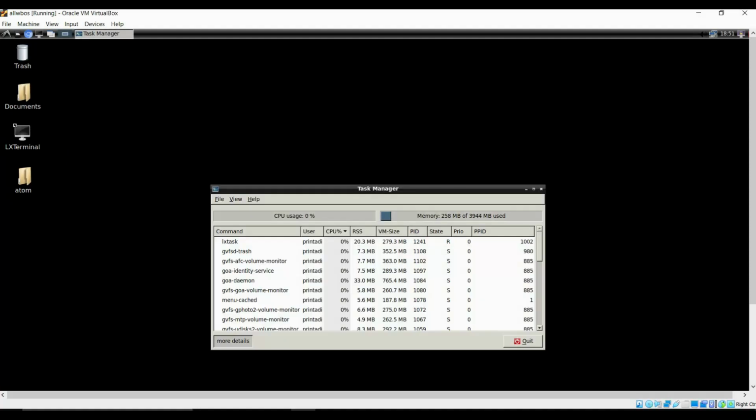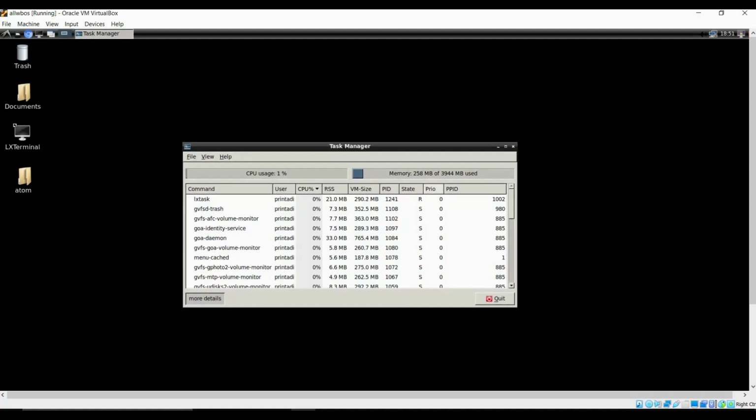Let's go to the task manager, and as you can see, it's only consuming somewhere around 258 megabytes. It can go as low as 200 megabytes, so it generally lies between 200 to 258 megabytes at the idle stage. But in the case of Ubuntu, it goes somewhere around 700 to 800 megabytes.